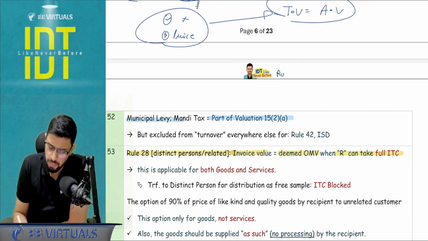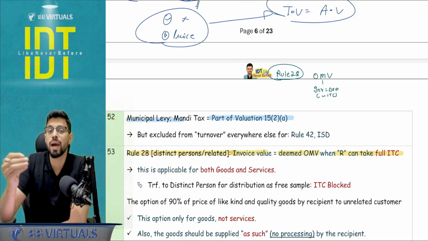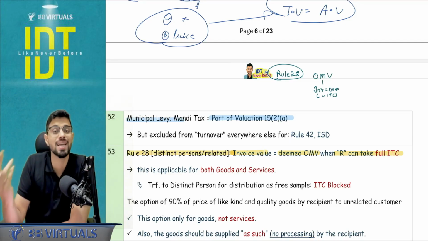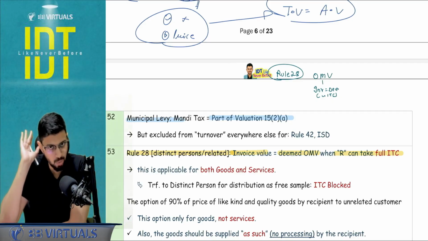Come. Rule number 28, quick revision. Step number 1, open market value. Here only your invoice value can be accepted as the deemed open market value if it is eligible for ITC. So for example, if they are buying it for sample distribution or a CSR responsibility, ITC is blocked, and the invoice value will not be accepted as the deemed open market value.